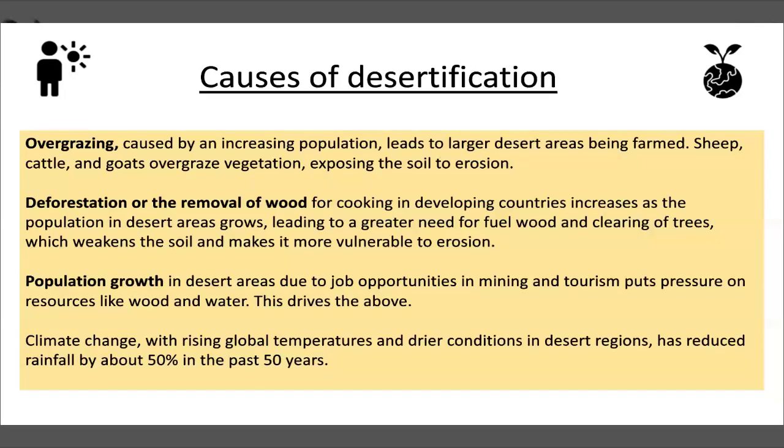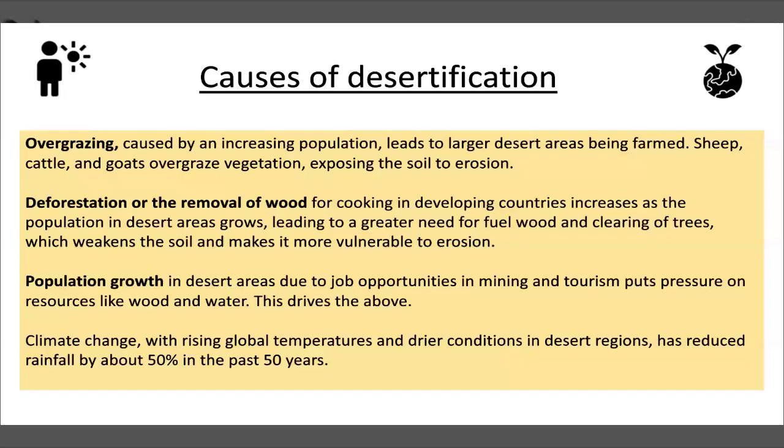Sheep and cattle and goats overgraze vegetation. So they constantly are eating it. Farmers have not been educated properly on how to deal with this. So they're constantly eating the grass, eating the vegetation, and they don't give it any time to replenish, which causes the soil to erode. You've also got deforestation, or the removal of wood.